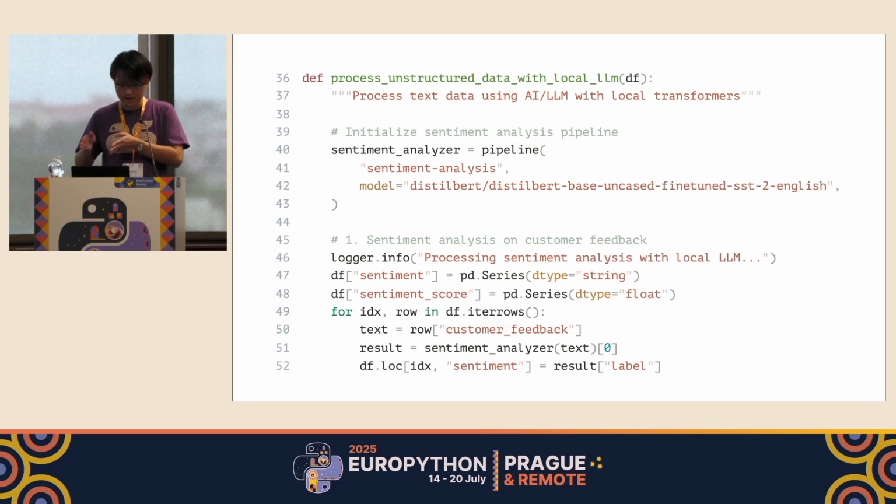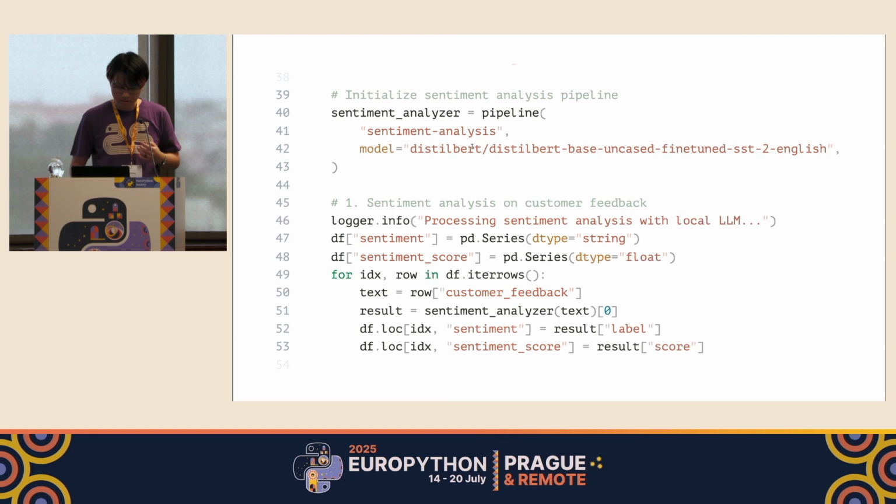So one interesting application of AI in this case is to judge if the customer has a negative or positive feeling toward our sales team. In this code, we initialize the sentiment analysis pipeline like the example in the previous slide, and we apply the sentiment analysis processing to each entry in the customer feedback column, with results stored in the sentiment column.